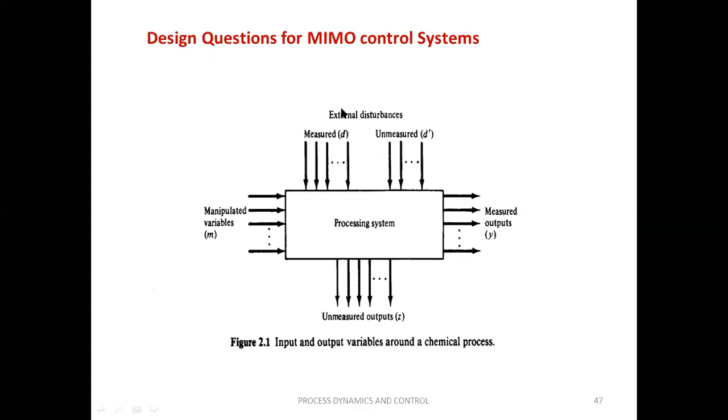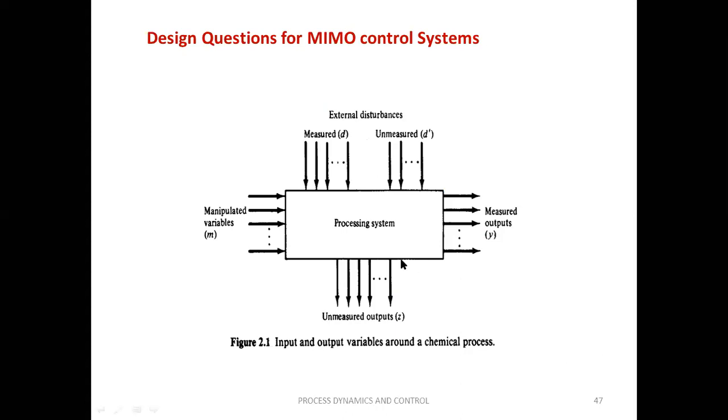Among all the disturbances, it is not possible to measure or estimate all of them. So the inputs are manipulated variables and some disturbances; of the disturbances, some are measured and some are unmeasured.